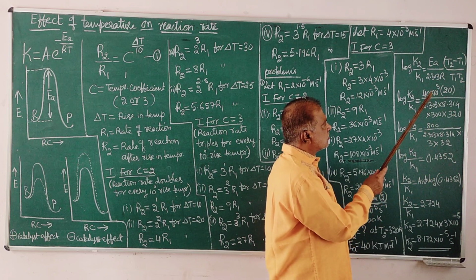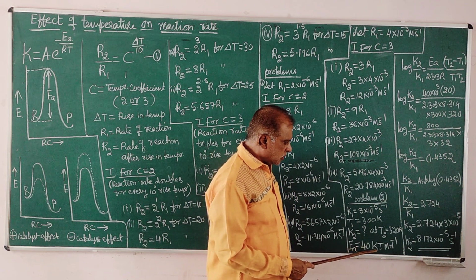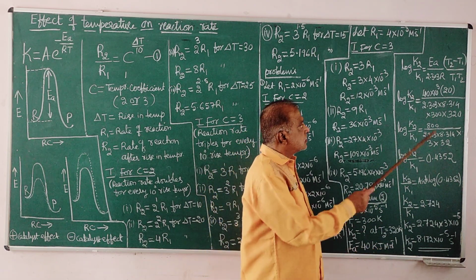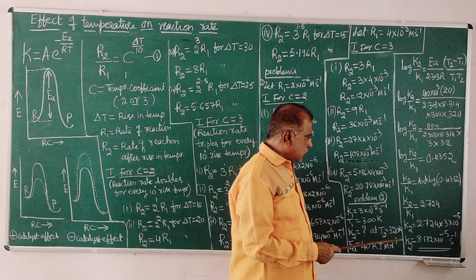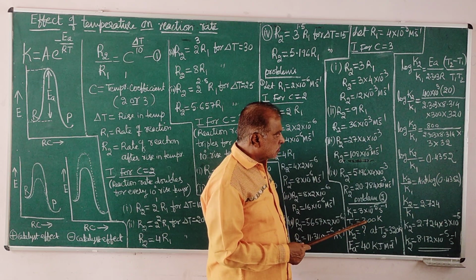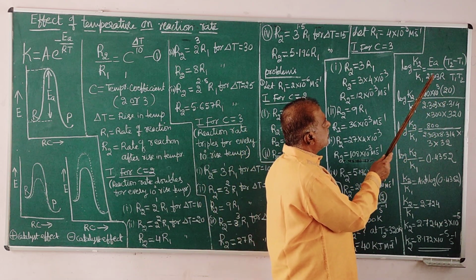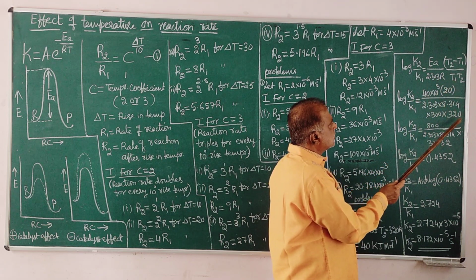Substitute the given values. The energy of activation is 40 kilojoules; write it in joules per mole, where kilo means 10 to the power of 3. 320 minus 300 is a difference of 20. And the R value is 2.303, into 300 and 320.